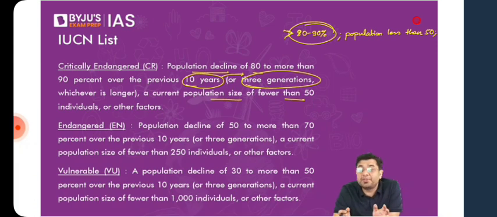Or let's suppose you have certain species where reproduction is not happening because of climate change, because of the conditions they have been faced with, the fragmentation of habitat. Let's suppose they are experiencing stress and reproduction is not happening anymore. So there also you have the species classified under critically endangered. Okay, so this is one of the highest alert or threat levels that is reached.